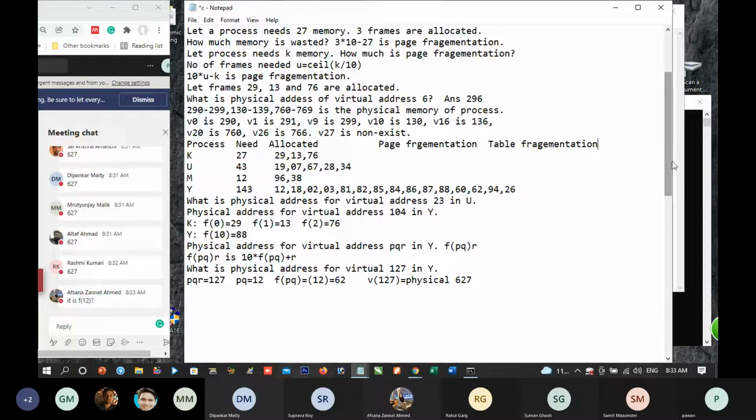F12 is 62. How? Frame 0 is 12, frame 1 is 18, 1, 2, 3, 4, 5, 6, 7, 8, 9, 10, 11, 12. So frame 12 is 62 and R is 7. Yes, these frames are allotted by the operating system. It depends upon the free list of frames we have maintained. If a process needs some memory, the first few free frames are allotted. Is it correct? Yes.